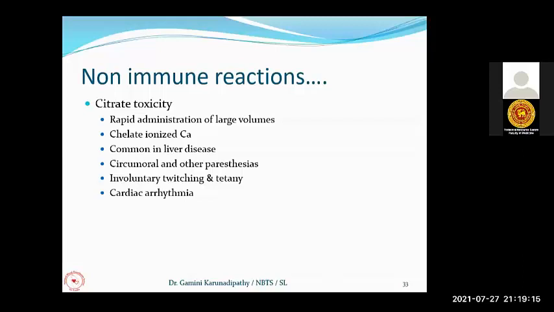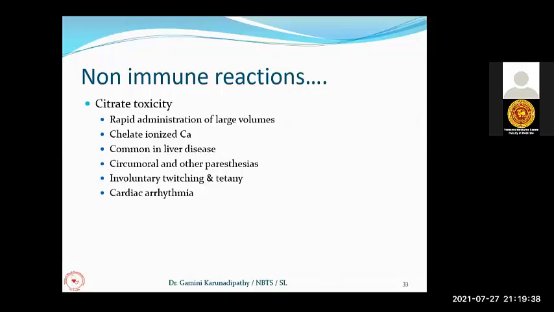Now this citrate can chelate the ionized calcium. Usually when we get citrate, if our liver is okay, the liver can metabolize most of the citrate without chelation of the calcium. But if they are in liver failure or liver diseases, this metabolism of the citrate will get affected.